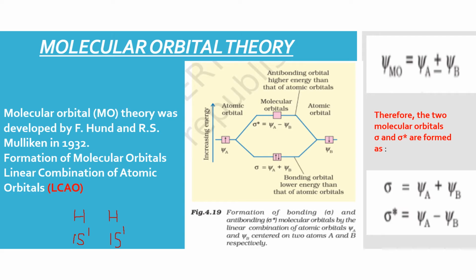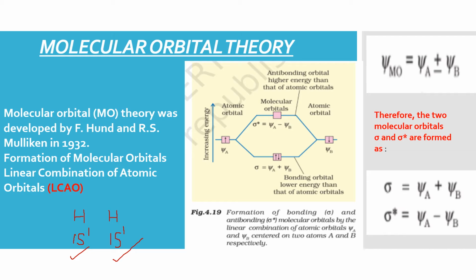So when they combine, the overlap should be such that when the 1s orbital of each hydrogen atom is coming and overlapping with the other orbital which belongs to the other hydrogen atom, then they should have this common space between the two H atoms where there is probability of finding the electron, which is called molecular orbital. Because when I talk about these two separately, one is of one atom and one is of the other atom, these are atomic orbitals. So we make use of the term AO, atomic orbitals for them.